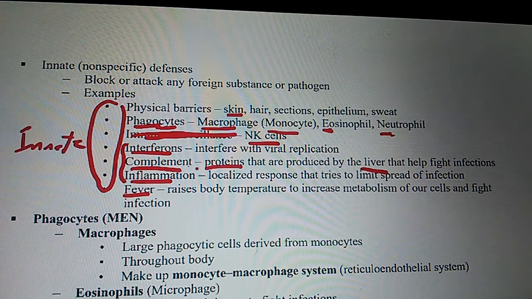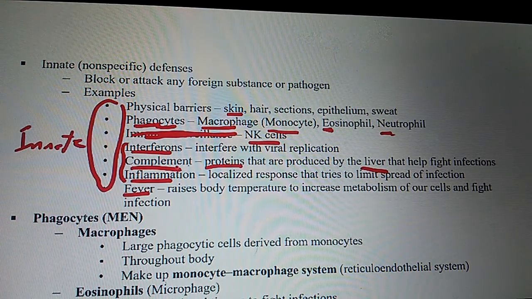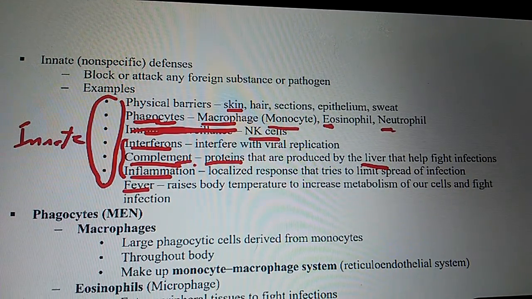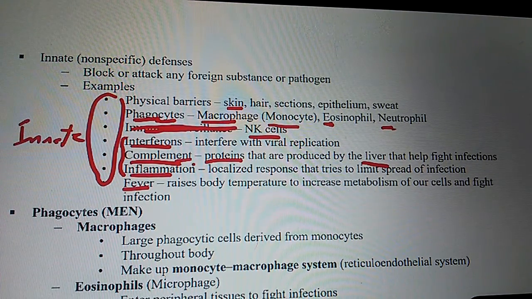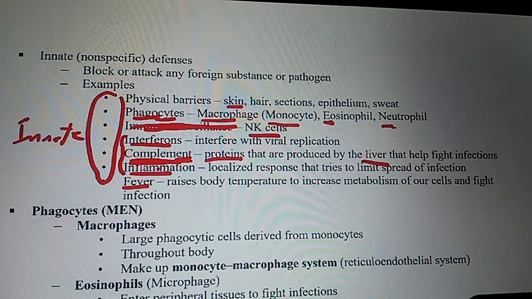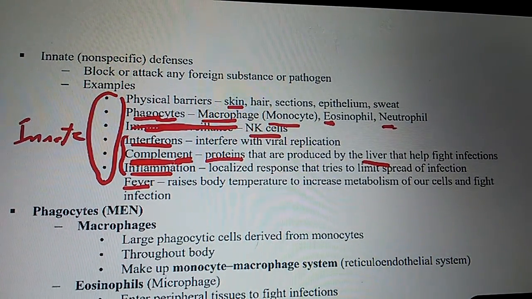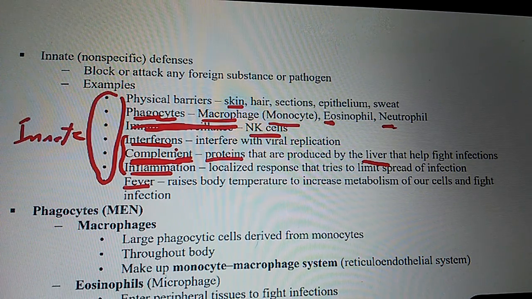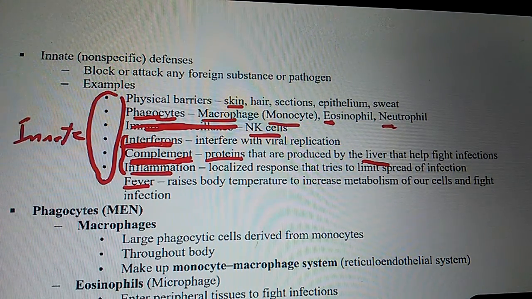Do these proteins fight infections? Yes. So name for me a protein that's found in the blood that's produced by the liver that helps fight infections. Complement. Name a protein that is produced by the liver that fights infections. Protein. What is the name of a protein that interferes with viral replication?